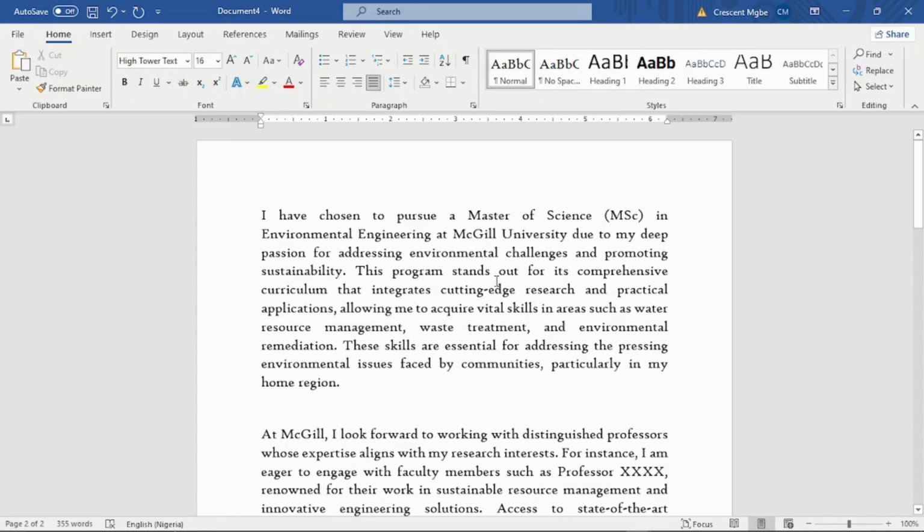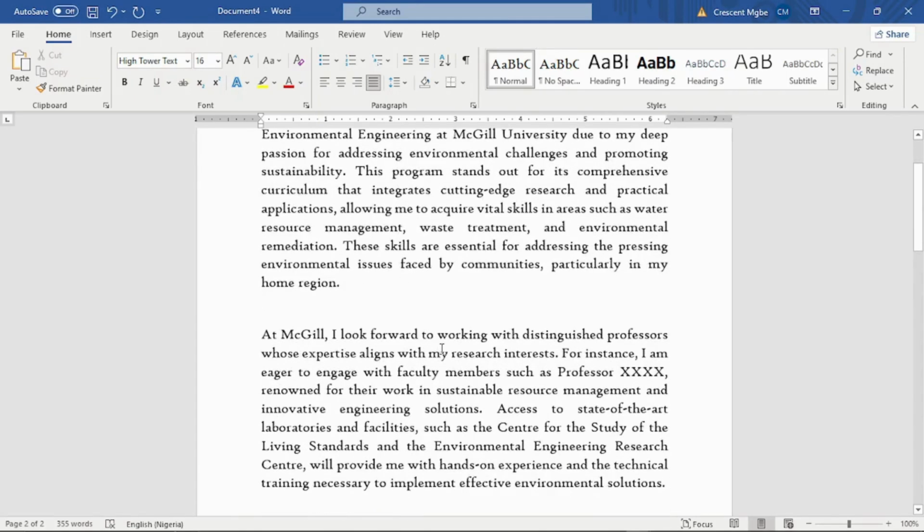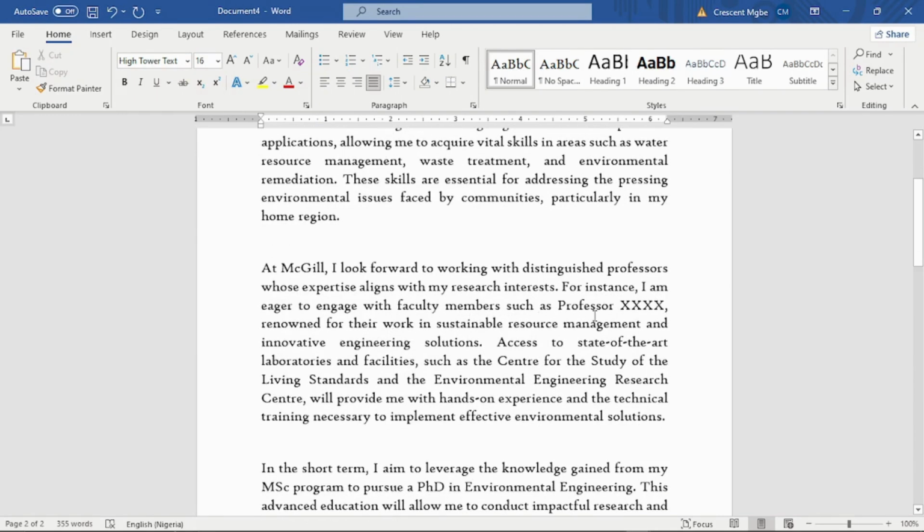This program stands out for its comprehensive curriculum that integrates cutting-edge research and practical training. At McGill, I look forward to working with distinguished professors whose expertise aligns with my research interests. For example, I am eager to engage with faculty members such as Professor Dees, renowned for their work in sustainable resource management. And so we will go to the program page at McGill and get the names of some professors.